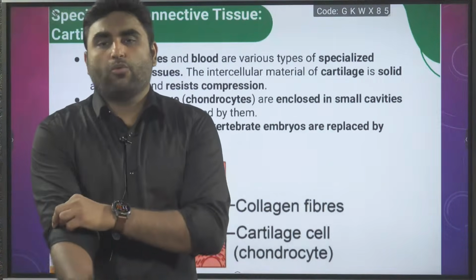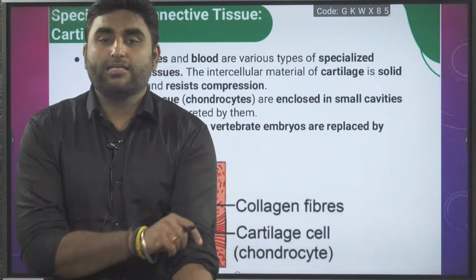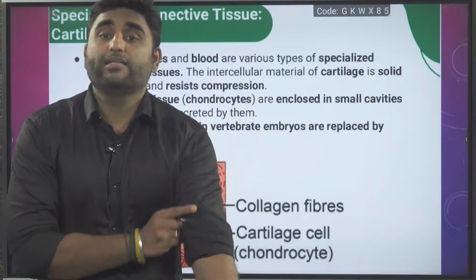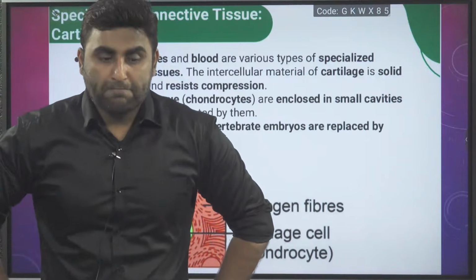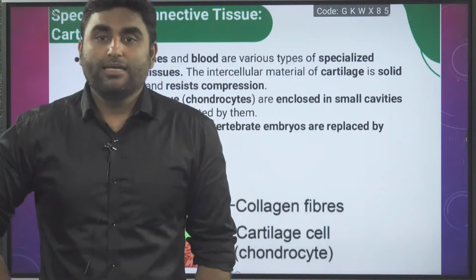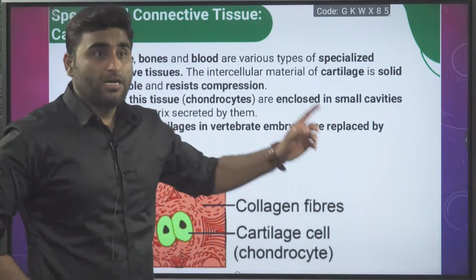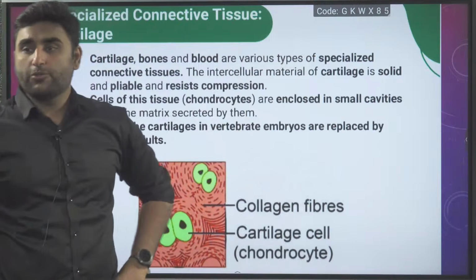So that completes your dense regular and dense irregular. Now we will move on to the next tissue, the specialized connective tissue.